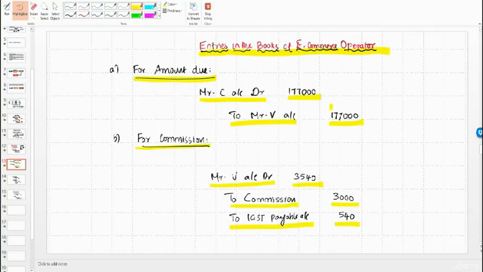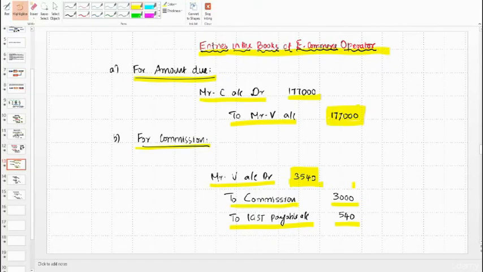So on one side, e-commerce operator has an obligation of 1,77,000 to Mr. V, but on the other side, he should recover 3,540 from Mr. V. So when Mr. C makes the payment, what Mr. E and Co, or say Mrs. E and Co, can do is they can set off these two. They can set off these two and balance can be made as a payment.